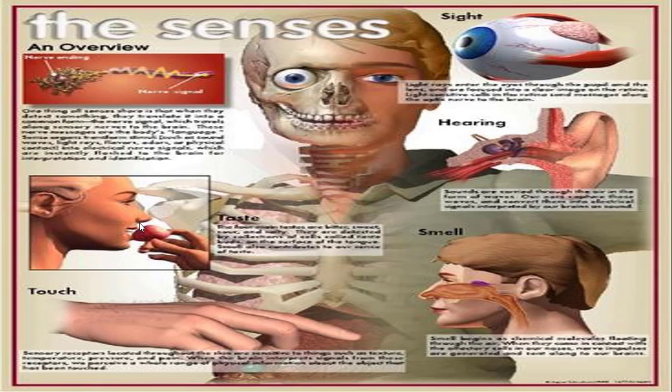The receptor cells present in those sense organs convert them into electrical signals. The sensory cell sends this information to the central nervous system. Now let's study a little bit more the 5 senses of humans.